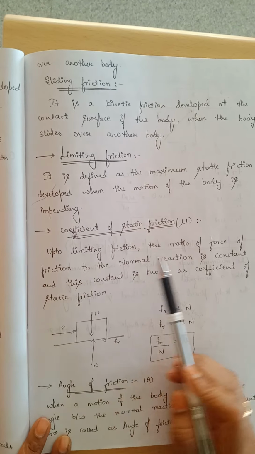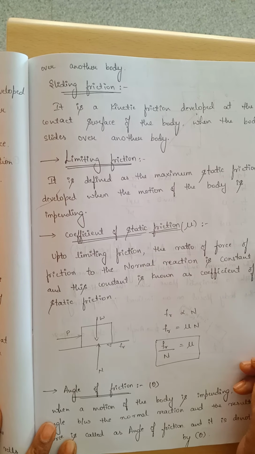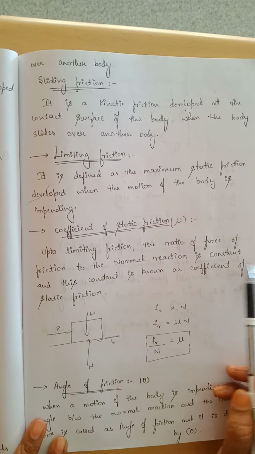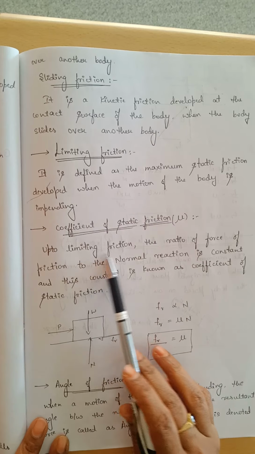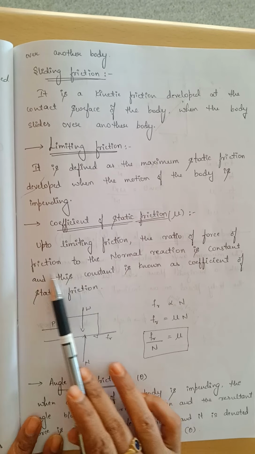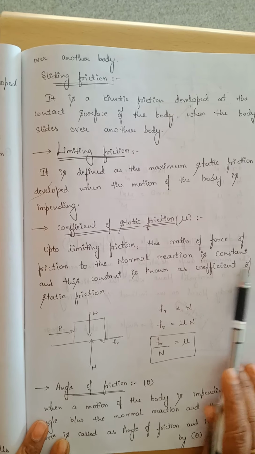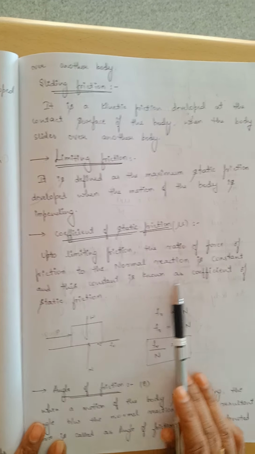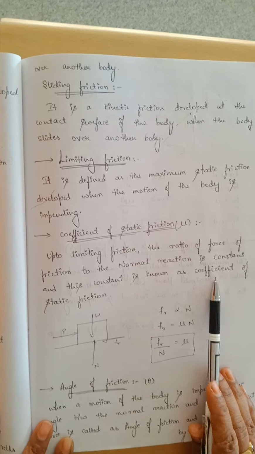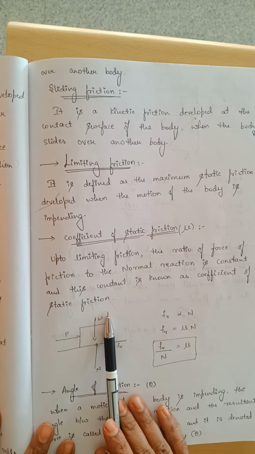Up to limiting friction, the ratio of force of friction to the normal reaction is constant, and this constant is known as coefficient of static friction.